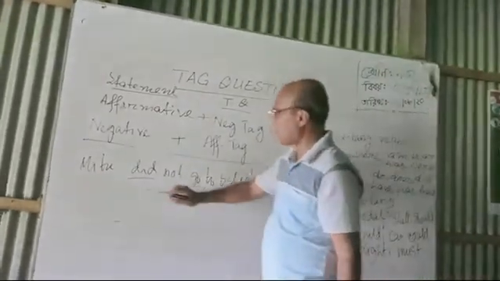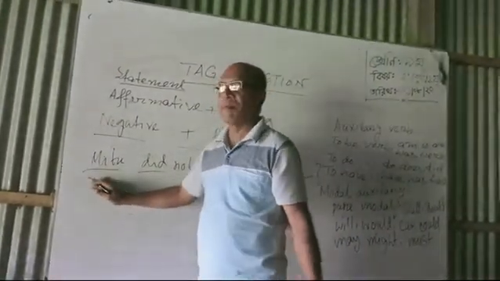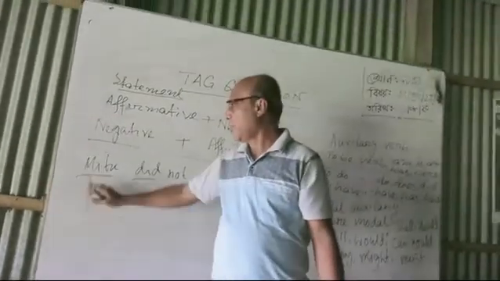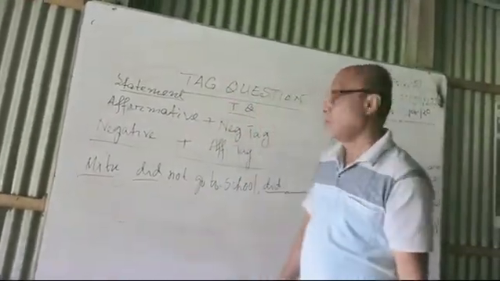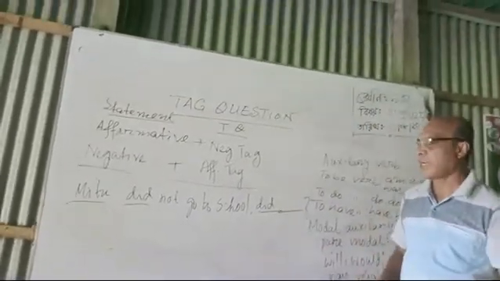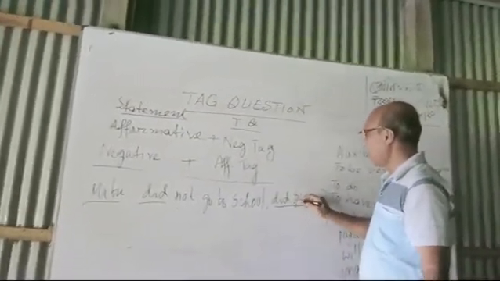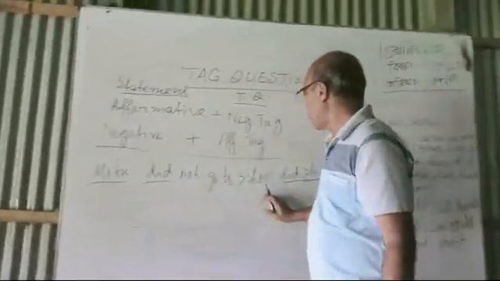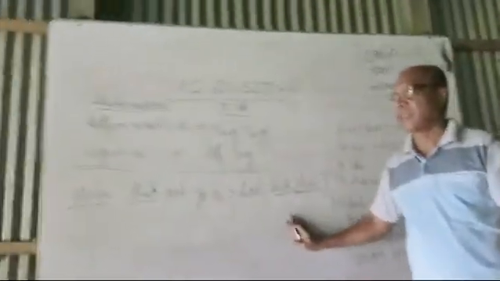Now come to subject. You can see Nitu is the subject and she is a lady, and it is a noun, so we'll write down the pronoun. In case of lady, woman, we'll write down here she. So, Nitu did not go to school, that question will be did she. The answer will be like this.